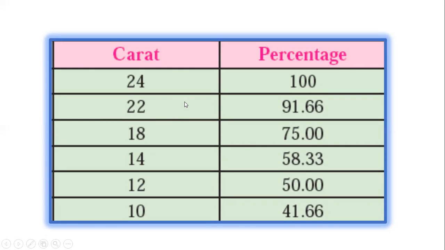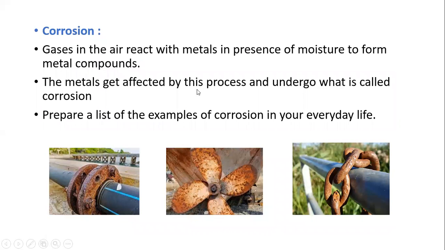Okay, so next is corrosion. Corrosion is when a gas in the air reacts with a metal in the presence of moisture to form a metal compound. The metal gets affected by this process and undergoes what is called corrosion. So atmospheric moisture is added, and then corrosion occurs. Okay, so prepare a list of examples of corrosion in your everyday life.